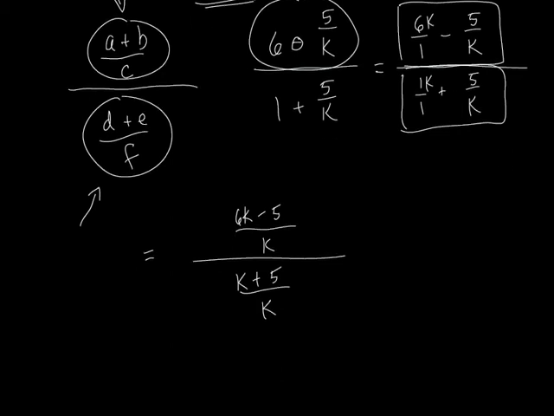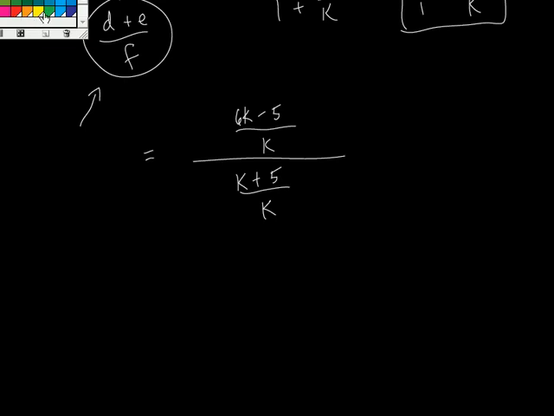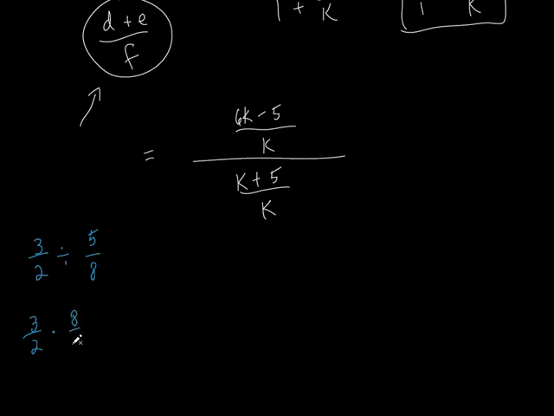Now let's go back in time for a little bit. Do you remember when you were a little kid, and you learned this kind of stuff? You went 3/2 divided by, let's say, 5/8. Do you remember doing that? Division? What did you do? You flip it. That's right. You really never did division with fractions, did you? What you always did was this: you took division and turned it into multiplication, and then you flipped this thing and went 8/5. Does that make sense? That's what you did for division. Who remembers that? Okay, good.